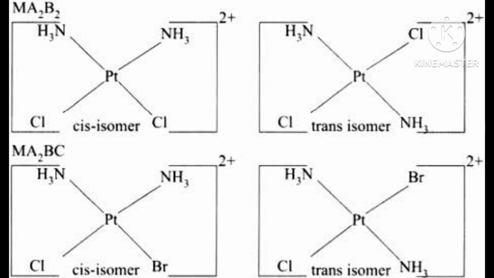Hence, finally, you have to write platinum, not platinate, because no anion is there. 0 and plus have same way you have to do nomenclature. Then platinum and the oxidation state will be 2. Platinum 2 you have to write in bracket.